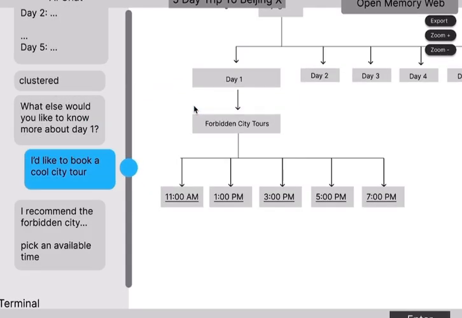If the user wanted to look more into one particular node, in this case day 1, you can click on the node and the chat log will respond, "What else would you like to know more about day 1?" And you can ask something like, "I'd like to book a cool city tour," and it would recommend further options such as the Forbidden City with specific tour times.